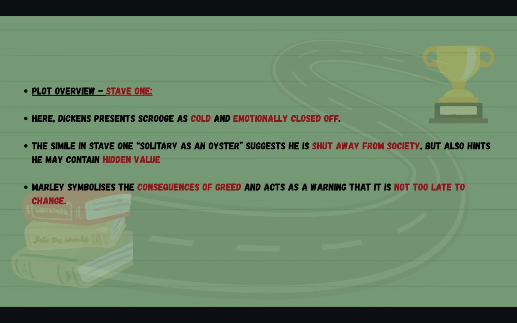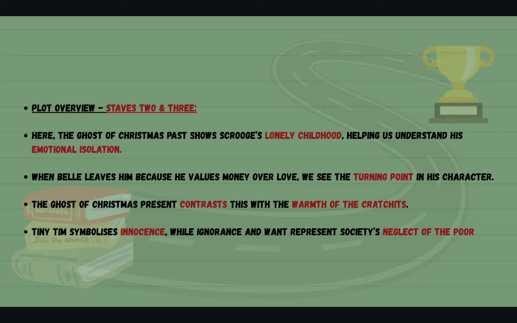Let's have a look at stave 1. So the plot overview. Here, Dickens presents Scrooge as cold and emotionally closed off. The simile in stave 1, which is "solitary as an oyster", suggests he is shut away from society, but also hints that he may contain hidden value. Marley symbolises the consequences of greed and acts as a warning that it is not too late to change.